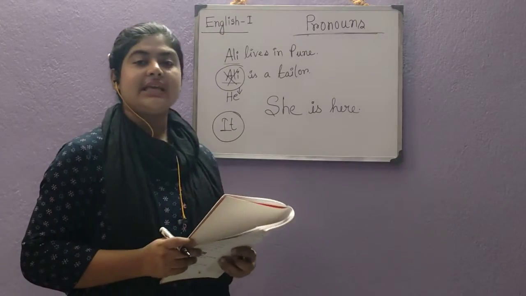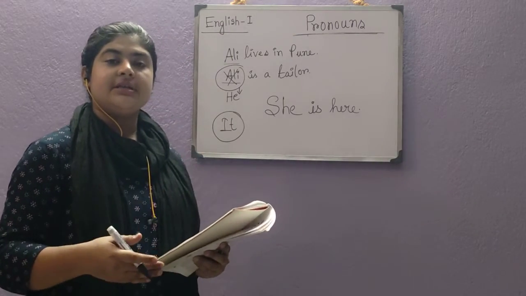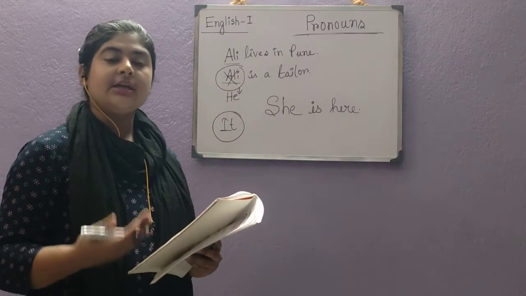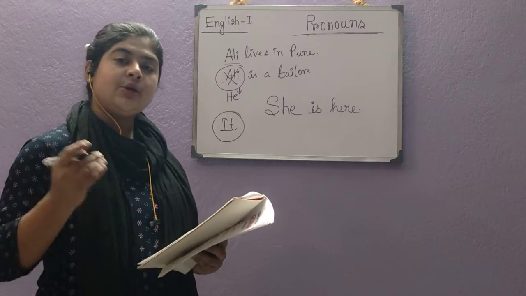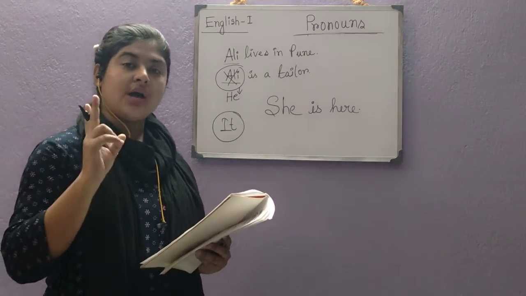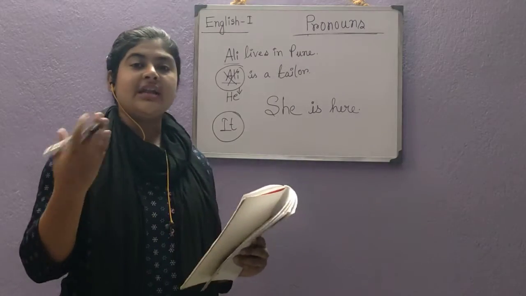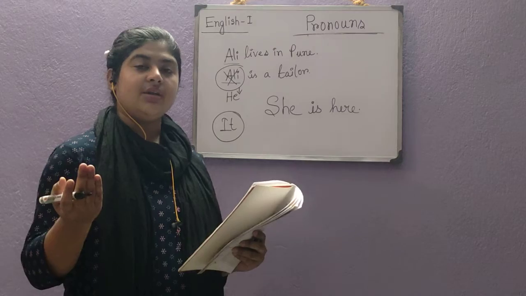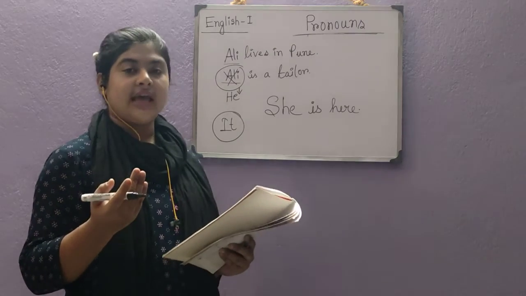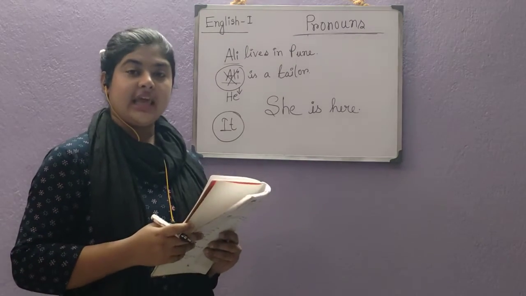We should use it in the place of certain things or animals. For a singular animal, that means if there is one animal, we can use it. But if there is more than one animal, then what do we have to use? Yes, we have to use they.